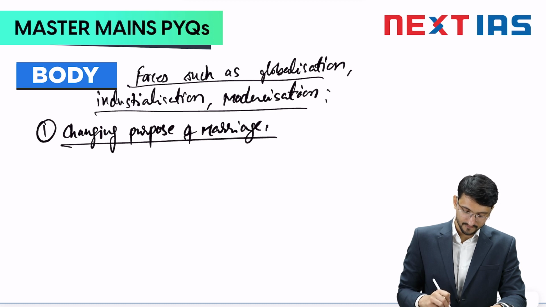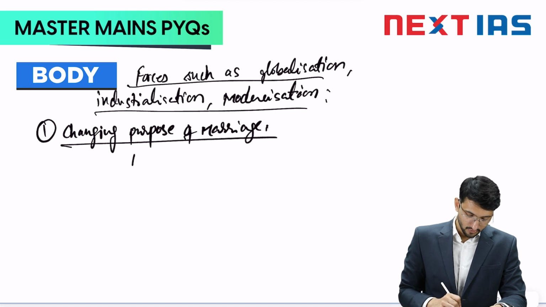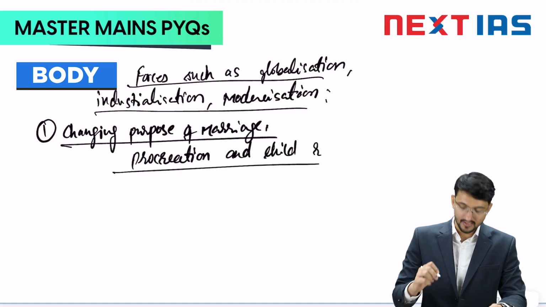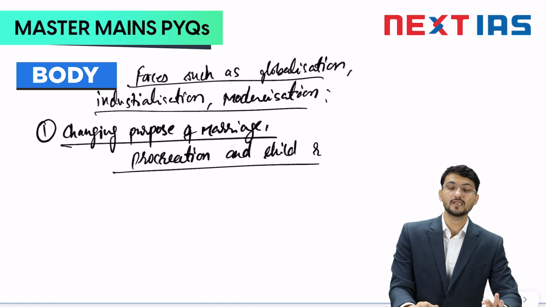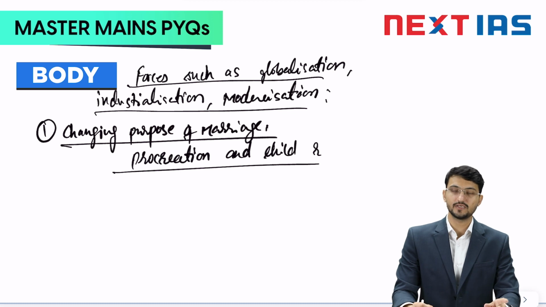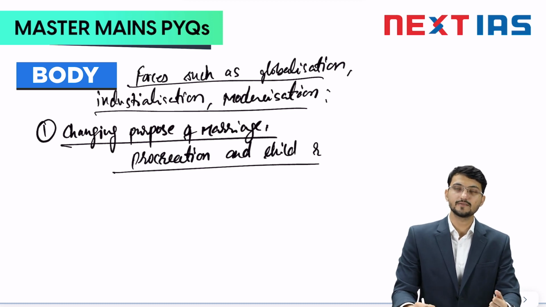Okay. Secondly, you can talk about, in this only, one is the endogamy part. Second is the procreation and child rearing. You can write that the purpose of marriage was socially sanctioned sexual relations and procreation, child rearing. That purpose has been challenged. How has it been challenged?